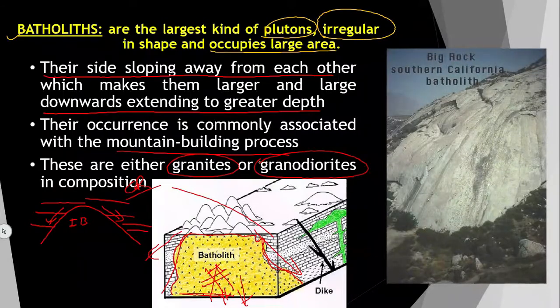Picture you can see here. So, this is what a batholith is. So, this is exposed on the ground, and you can see this sloping nature, slopes are there, and the slope might be on that side as well, okay. So, this is the biggest igneous body where you can see the body's sides are sloping away from each other.